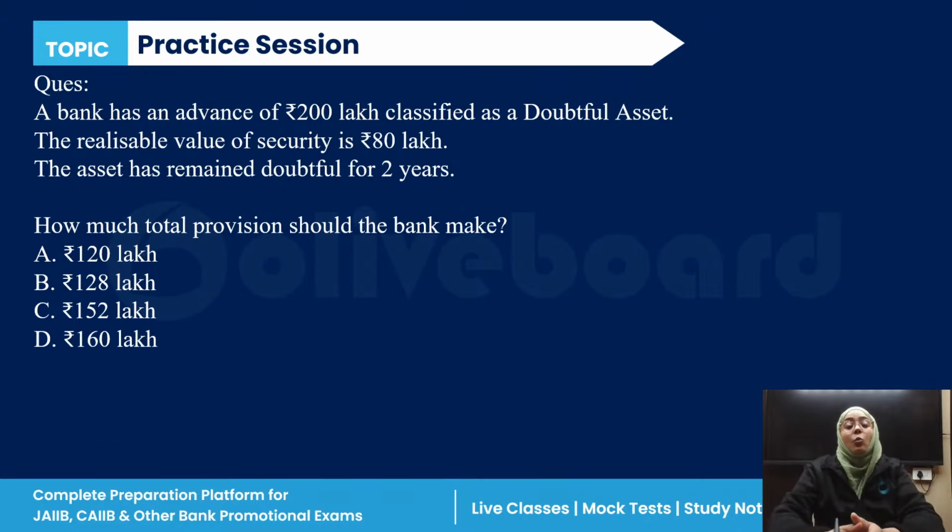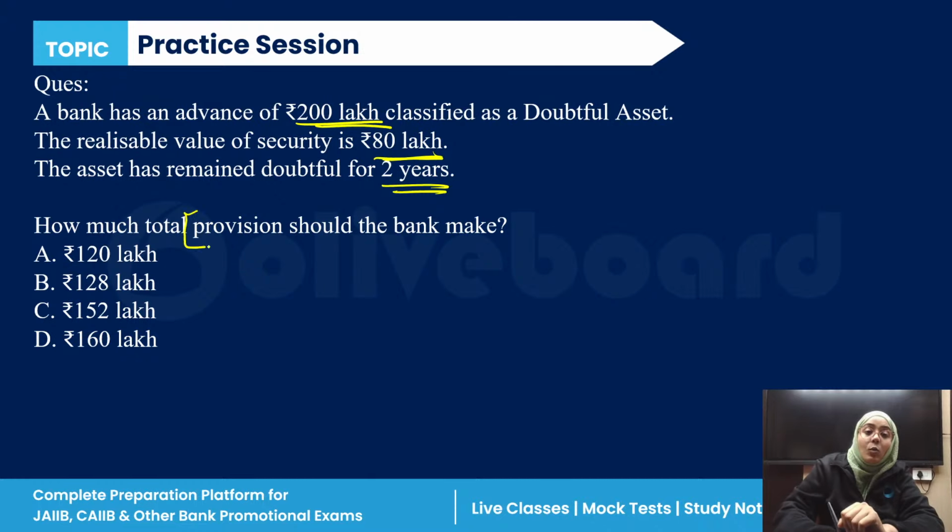Now see, what is the next question? A bank has an advance of rupees 200 lakh classified as a doubtful asset. Here, the realizable value of the security is 80 lakh. The asset has remained doubtful for 2 years. Now you have to calculate the provision. What is the total provision a bank should make? It is 120 lakh, 128 lakh, 152 lakh or 160 lakh.